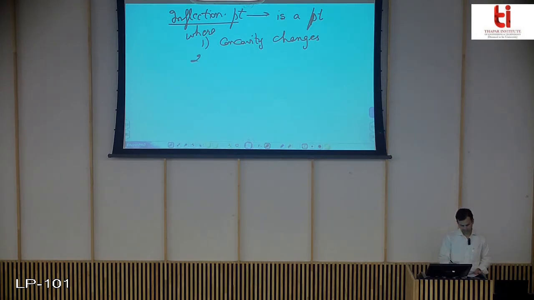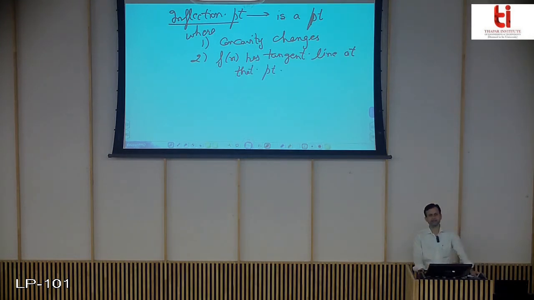And the most important thing, f(x) has a tangent line at that point. It should not be a point where there is no tangent line. We should be able to draw a tangent line, or it should exist at the given point, which we are going to say is an inflection point, and here only concavity changes.